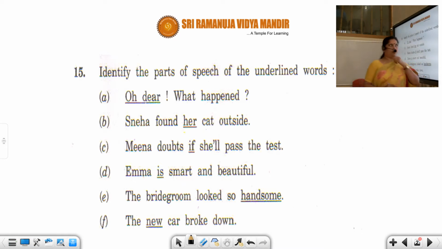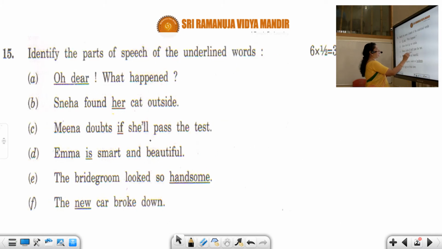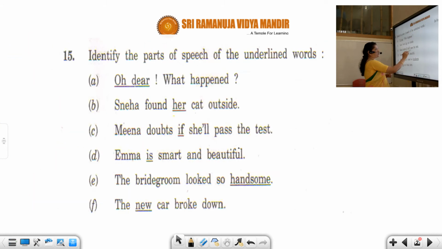So it's for 3 marks. The question is given like this: identify the parts of speech of the underlined words. Excuse me, students. It's underline, identify the parts of speech, 6 into half, 3 marks. Fine.